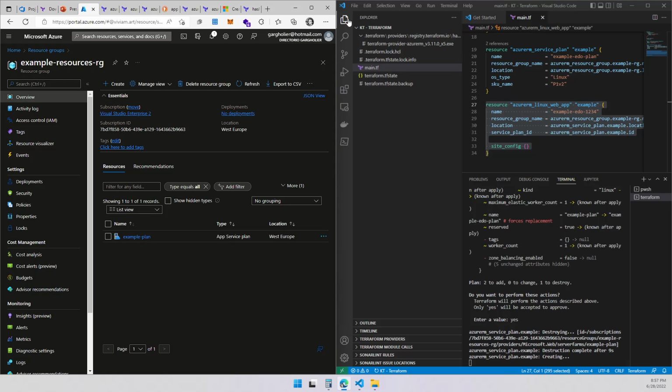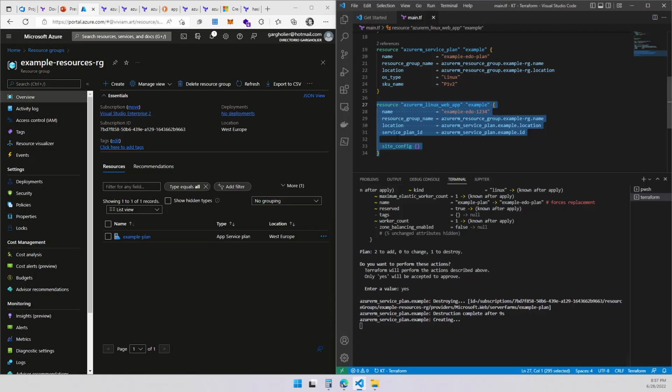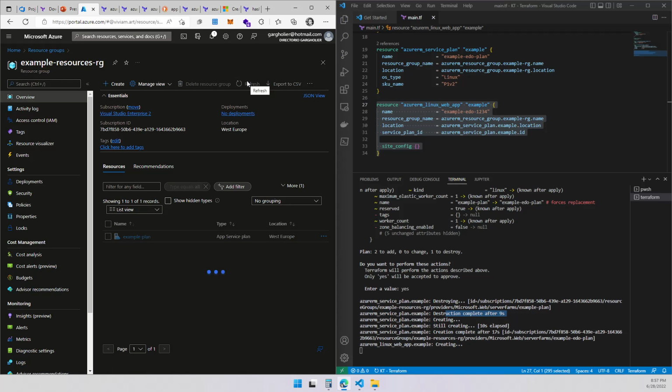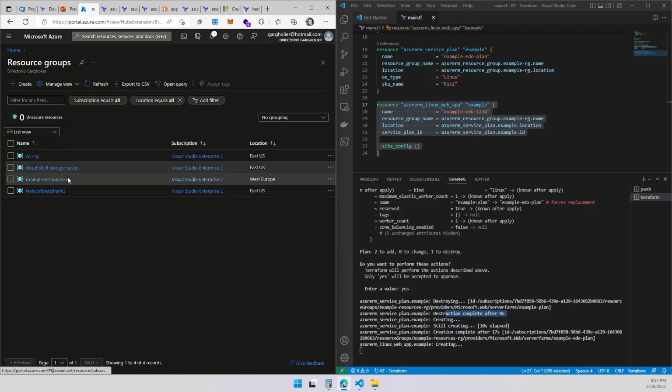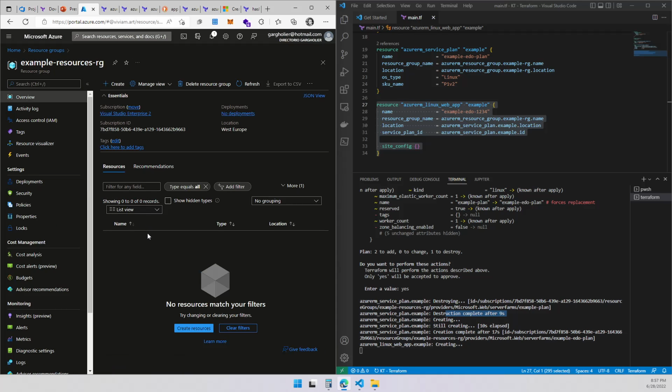It's creating a few things, but let me make room for this one. So destruction completed after 9 seconds. That means the service plan should be gone in a second. Remember, this is not as fast as we wanted, but it got destroyed. So now it starts creating stuff. It starts creating the edu plan, right? It's creating.